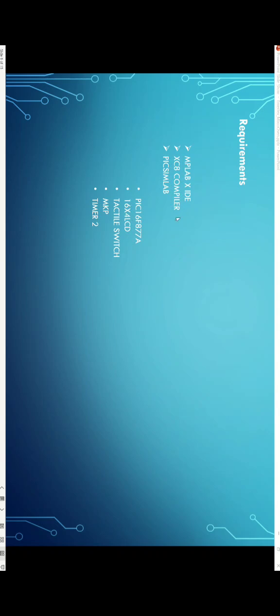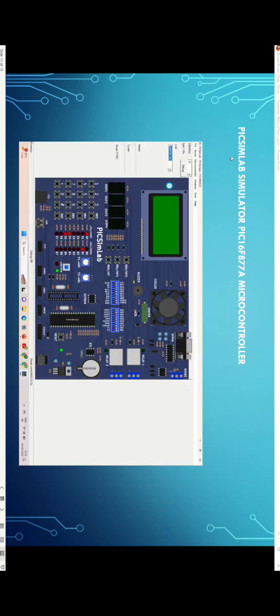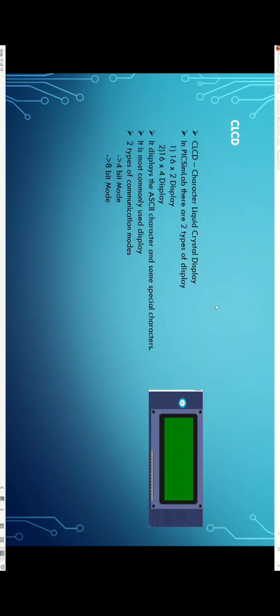Requirements: MPLAB IDE, PICsimLab, PIC16F877A, PICsimLab simulator, CLCD, tactile switch, MKP, Timer 2. This is the PIC architecture, the PICsimLab simulator with the PIC16F877A microcontroller. Here is the CLCD, character liquid crystal display.